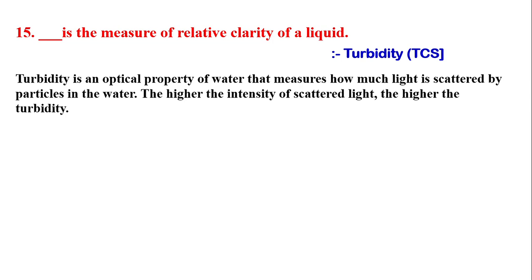Turbidity is an optical property of water that measures how much light is scattered by particles in the water. The higher the intensity of scattered light, the higher the turbidity.